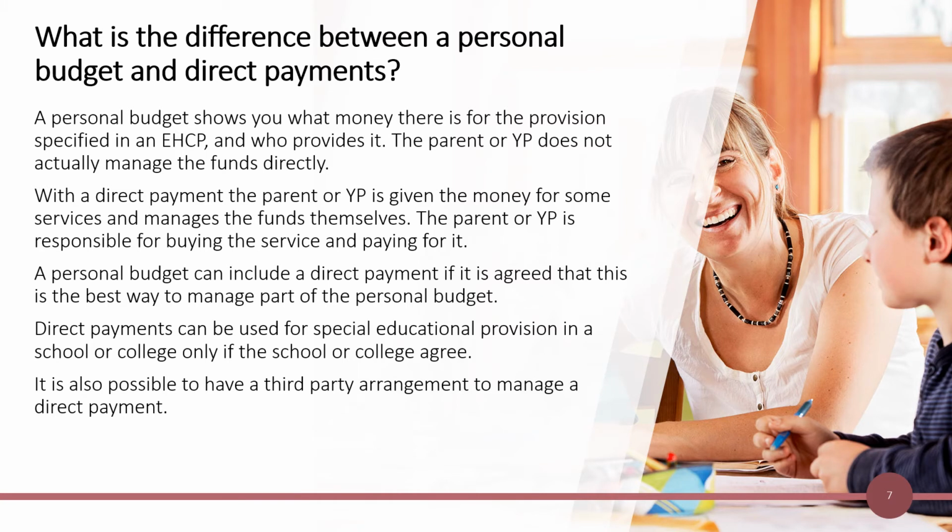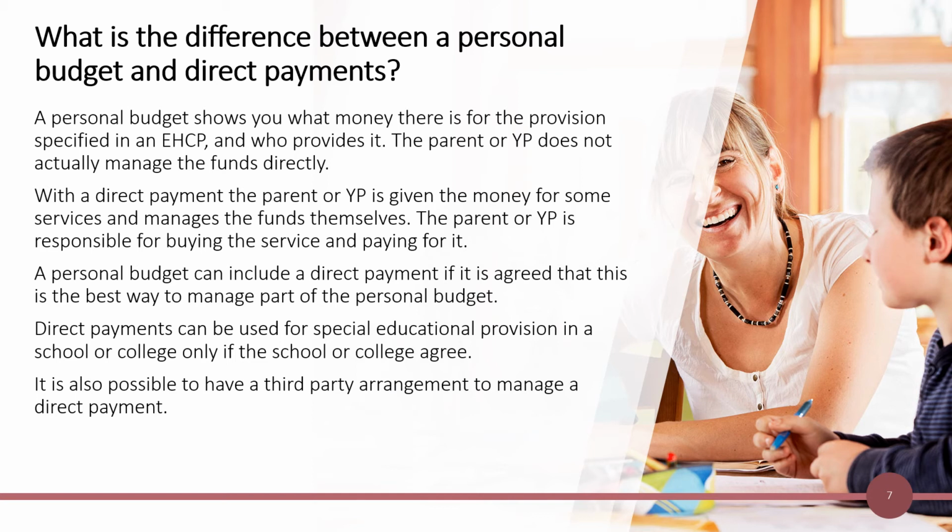What is the difference between a personal budget and direct payments? A personal budget shows you what money there is for the provision specified in an EHCP and who provides it. The parent or young person does not actually manage the funds directly. With a direct payment, the parent or young person is given the money for some services and manages the funds themselves. The parent or young person is responsible for buying the service and paying for it.